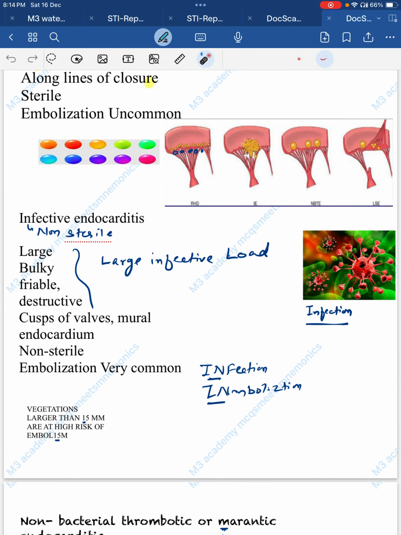Now next is infective endocarditis. Just remember the infection. When infection occurs, there are so many bacteria clubbed together making the infective dose, then infection occurs. So there are so many bacteria, so it is large, bulky, friable, and obviously bacteria cause destruction, so destructive, and it is infective, so obviously not sterile. Infection and embolism can rhyme. So this clot can be embolized. So embolization is very common.